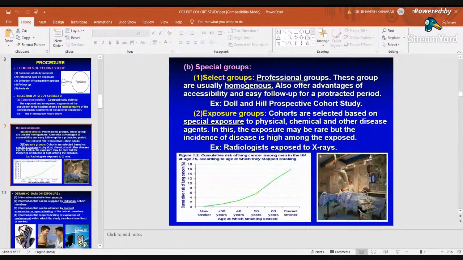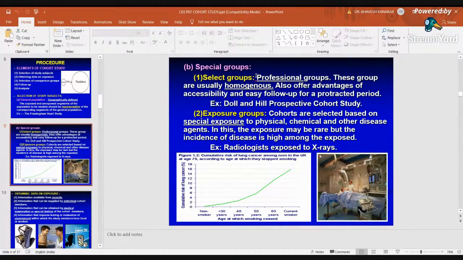Then the special group. Select the special group as per the study requirement. For example, if you want to study the incidence of COVID in doctors, then you have to select a professional group, the doctors.